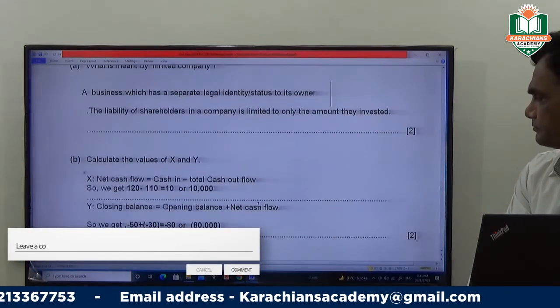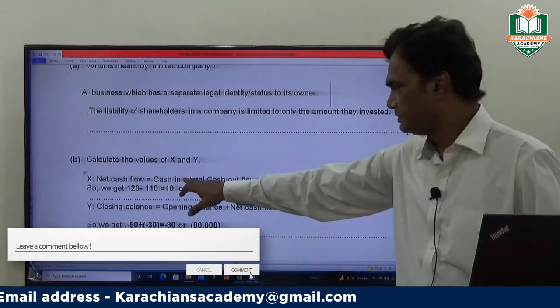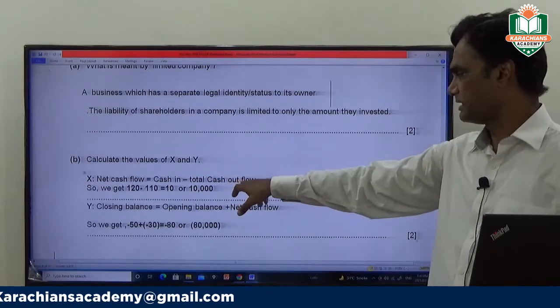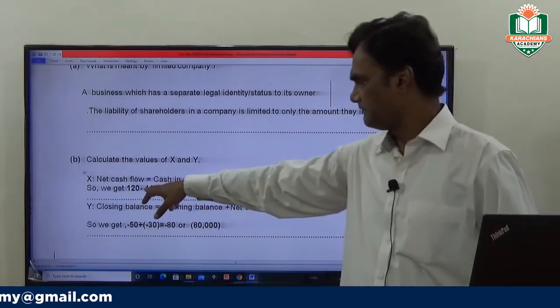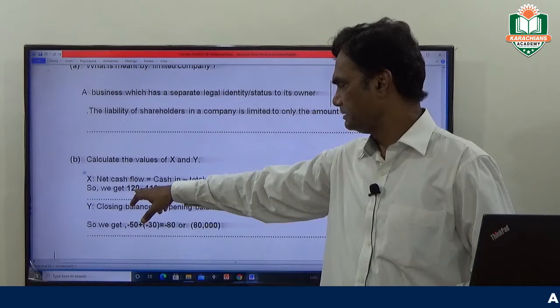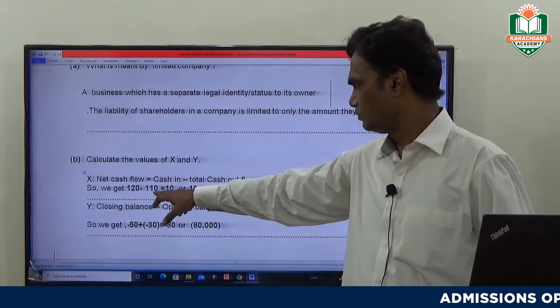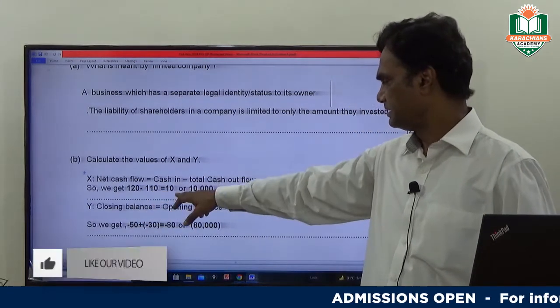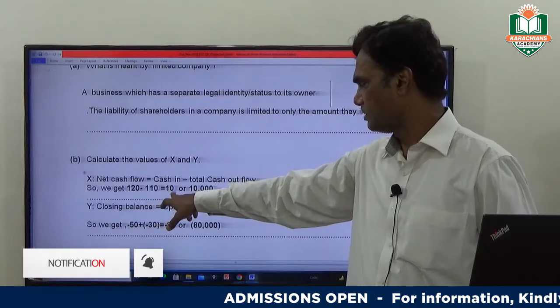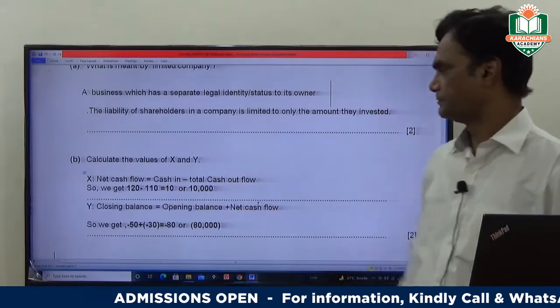Here, net cash flow is equal to cash in minus total cash outflow. So we have a net cash flow: cash in 120,000, cash outflow 110,000. It means net cash flow is 10,000.